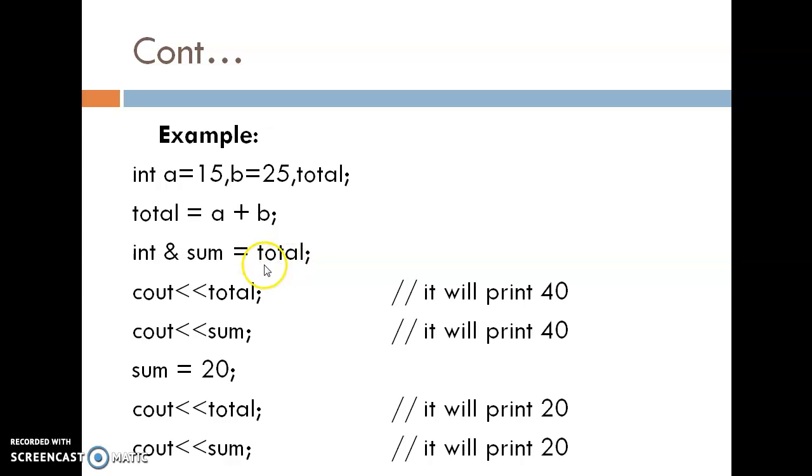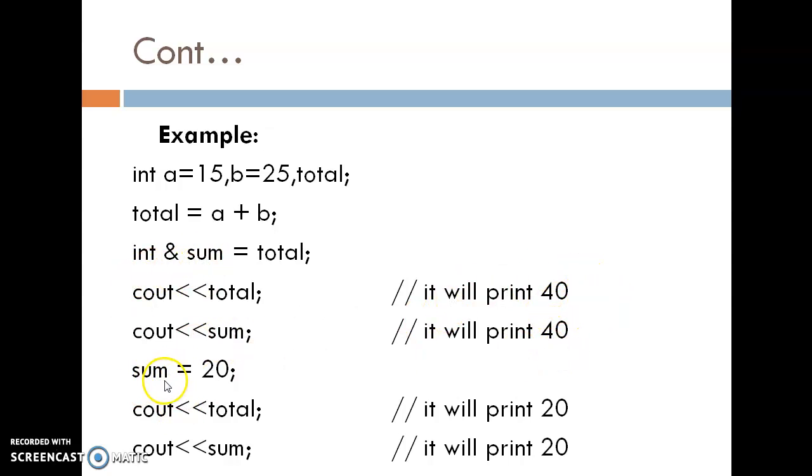It refers to the variable total. The meaning of it is that the value of sum is the same as total. If the value of total is changed, then sum is changed, and if the value of sum is changed, then total will be changed. Cout total, cout sum, both will print the answer 40.